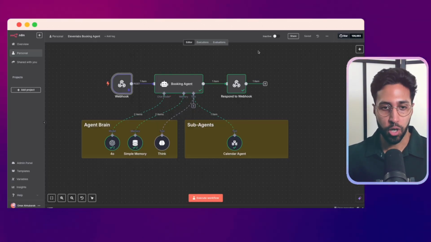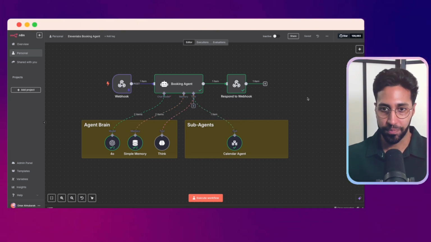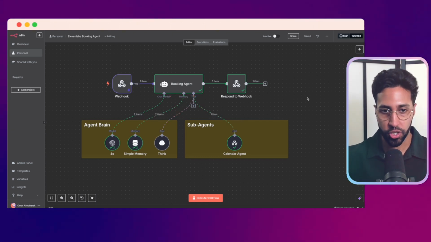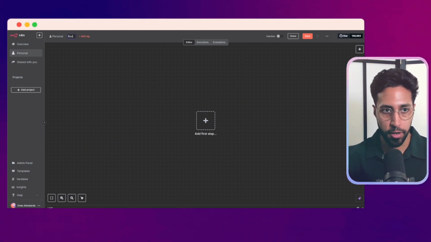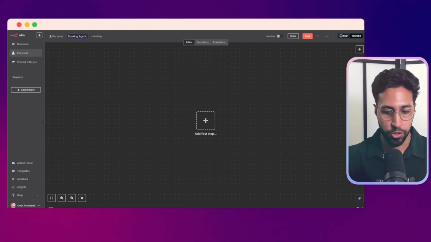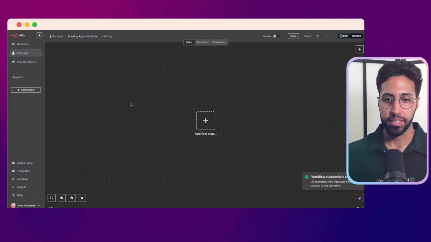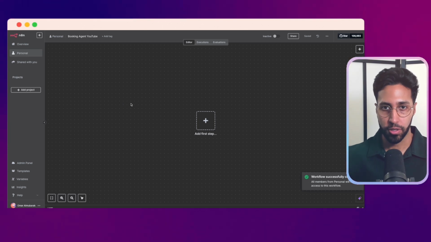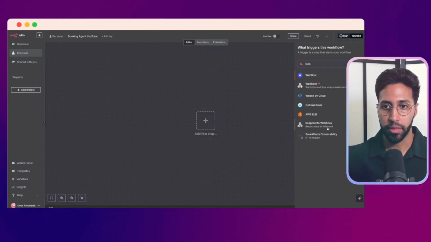So the first thing we'll start off with is n8n. And we want to build out our booking agent. So we're going to start from scratch, and I'll take you through exactly how we do this. So let's name our workflow, booking agent YouTube. And the way we're activating this is we're using a webhook because n8n here is communicating with ElevenLabs.